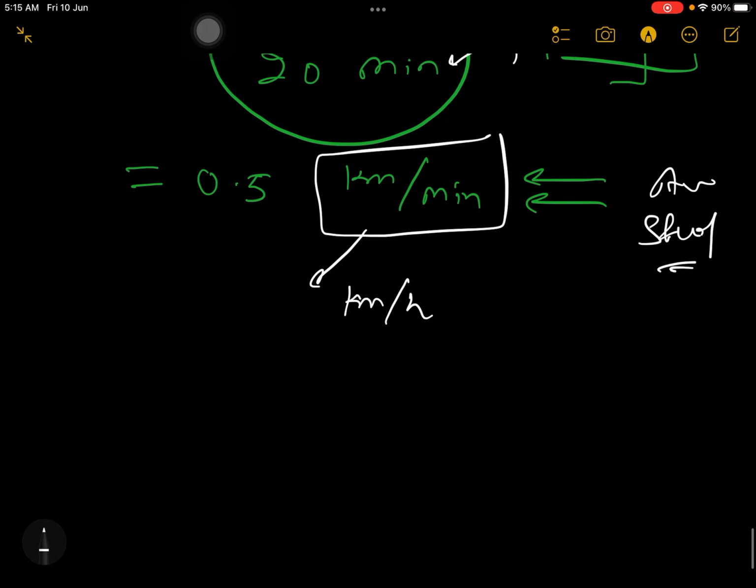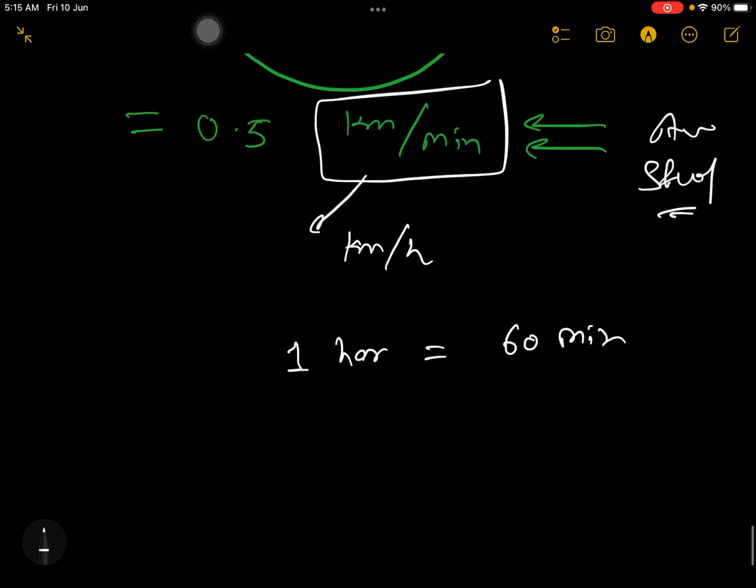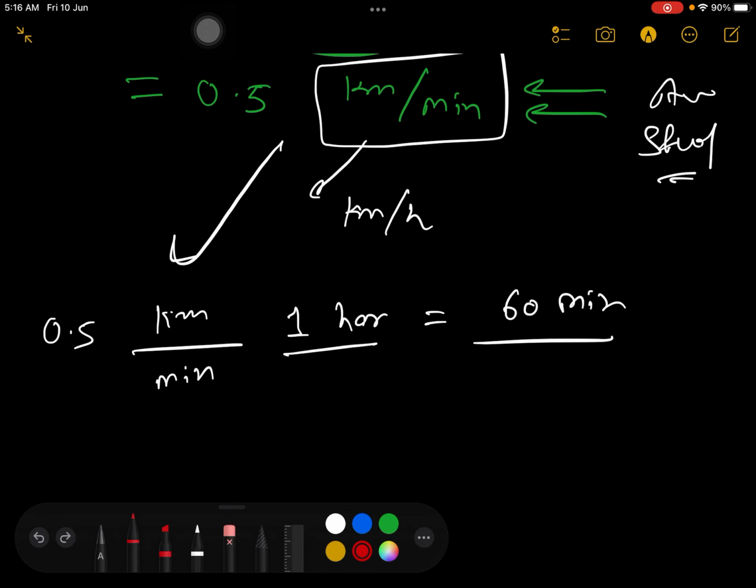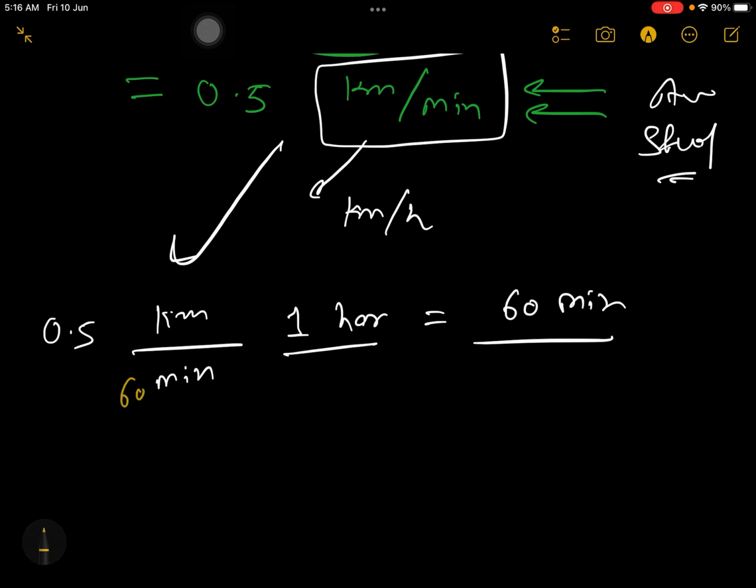For that, one simple trick. See, you know 1 hour is equal to 60 minutes. So you do a very simple trick. You write this answer again, 0.5, and here what you have is kilometer per minute. Before everything you can assume 1, as a number we can assume. So write down 60 here also and 60 here also.